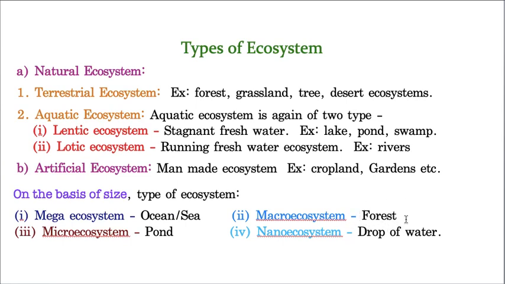Sorry, the example is a forest. Whereas a micro ecosystem is restricted, it has its own limitations, like a considerably good area, and that is called a pond. Whereas nano ecosystems, like a nano car, so how cute and how small it is. In a small habitat, in a small given ecosystem, if you are reading the biotic and abiotic components, then that is called a nano ecosystem, a drop of water. So these are the examples, and these are the types of various ecosystems based on size.